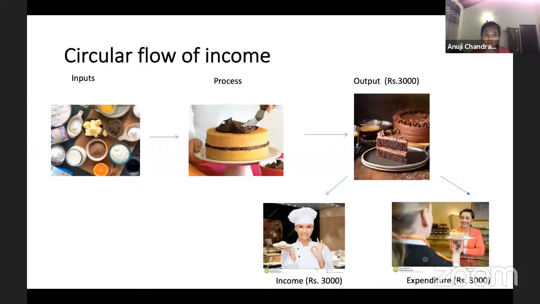In the expenditure approach, the only difference is instead of talking about the output, we consider what people pay to obtain this output. And the income approach means when we produce and when we sell, what is the income we get. So GDP can be calculated in all three ways, and all three give the same answer. These are just three methods of looking at it or calculating it. Very simple.